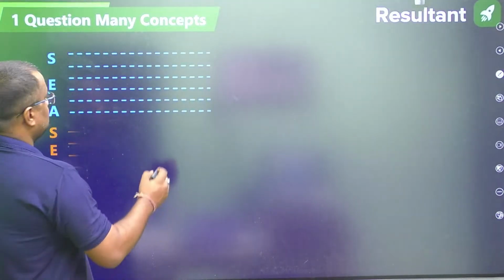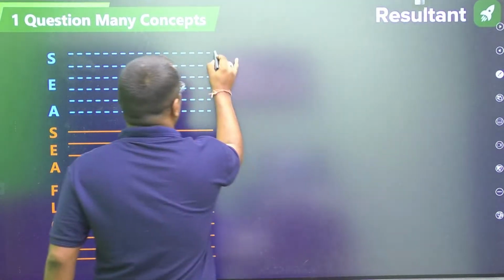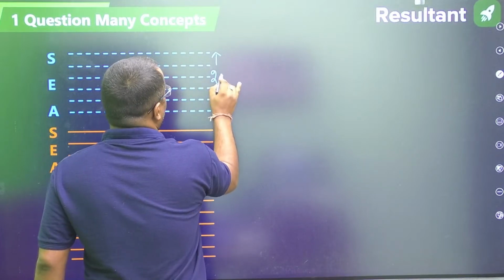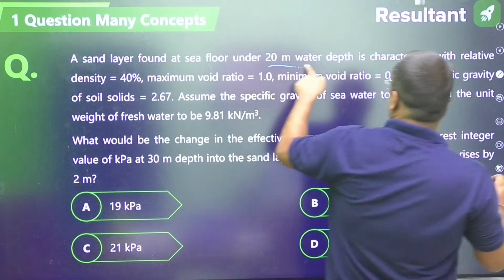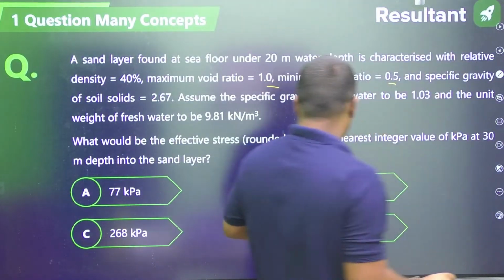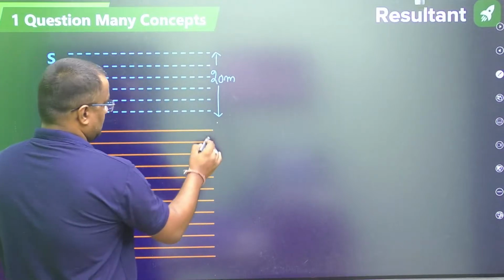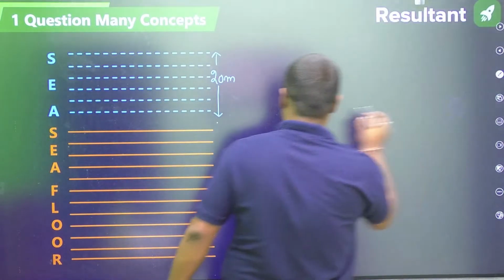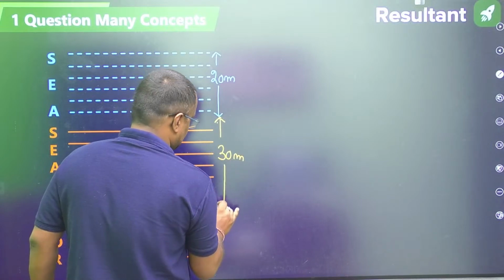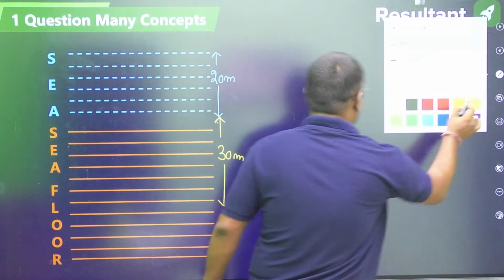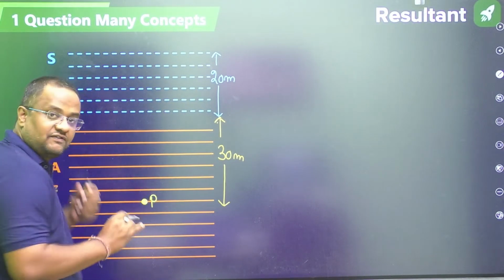Okay. So this sea water is how much? 20 meter. 20 meter of sea water is given in the question. And we have to find out the effective stress at 30 meter. Suppose this is the point P. So what is the effective stress?